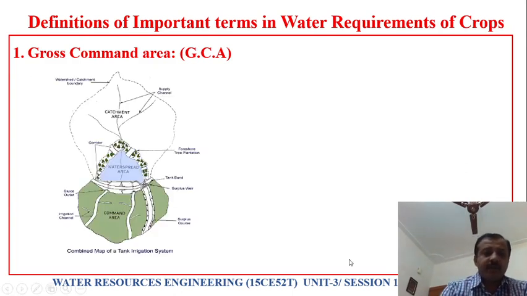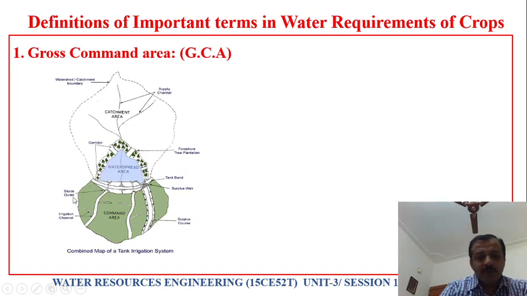This is a pictorial view of the gross command area. This is where the water is stored. This is what we call the water spread area. This is the bund, where the water is stored at this particular place. And this is what we call the catchment area or the watershed area, right?